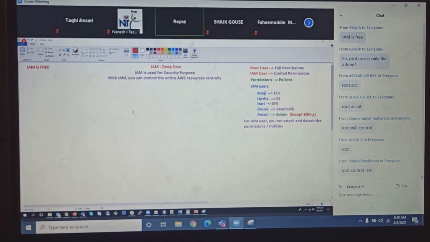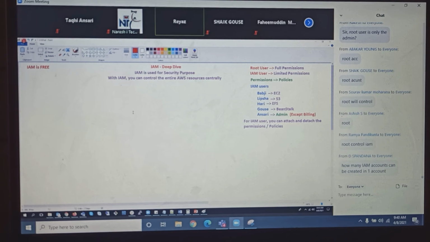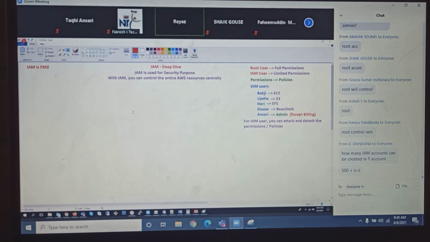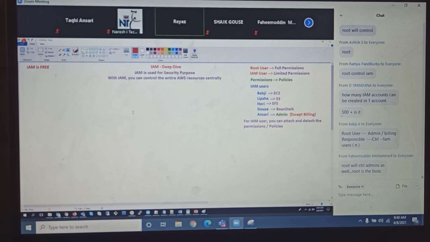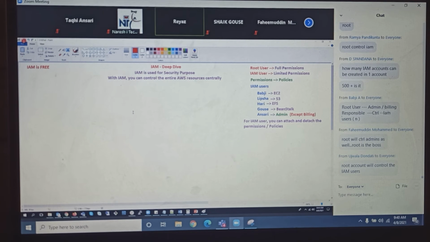And guys, do you remember how many IAM accounts can be created in 1 hour? Hundreds of IAM accounts. Yes, right. So guys, keep this in mind: in AWS, root is the boss. In AWS, everything has a limit.